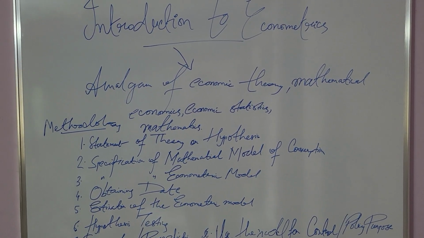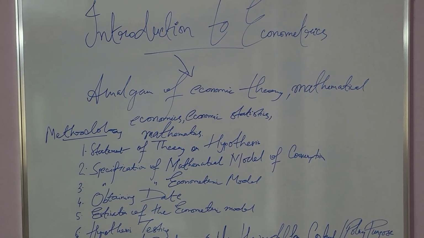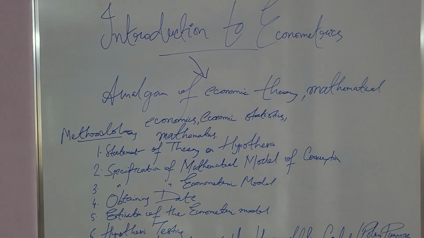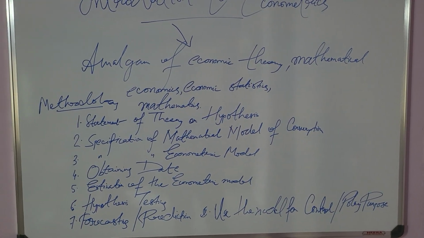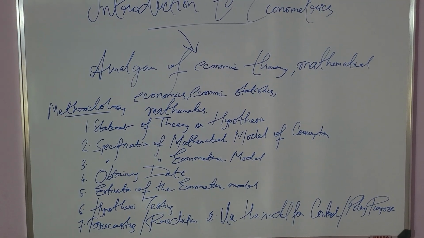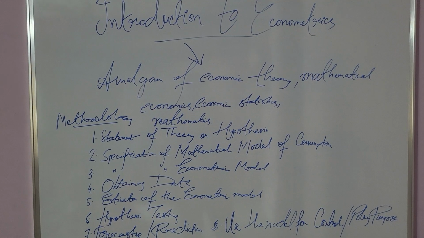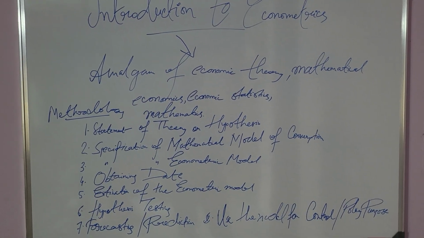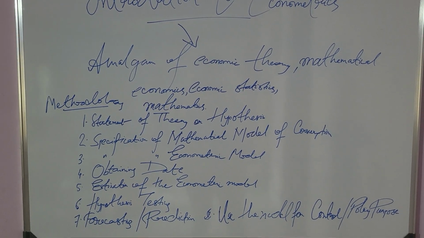Now it goes with 6 statements. What are those 6 statements? Like statement of theory or hypothesis. Like a statement, I told that with an increase in price a quantity reduces, so that is a statement. Then the specification of mathematical model of consumption, the specification that okay, with the increase in that there is a mathematical intercept y equal to, so this is a mathematical model.